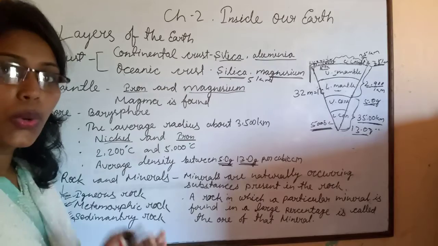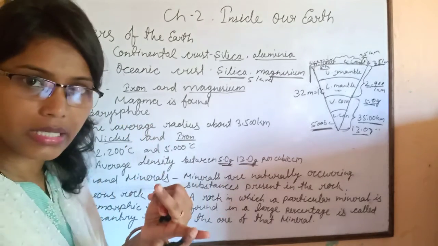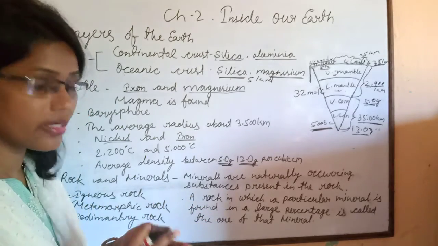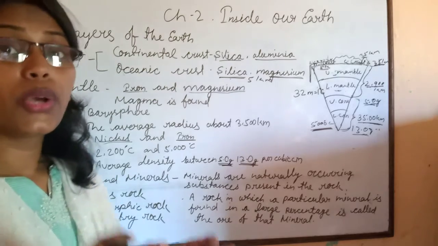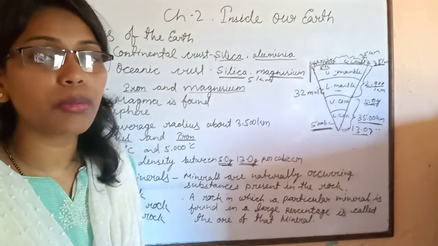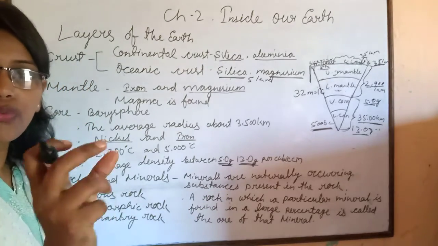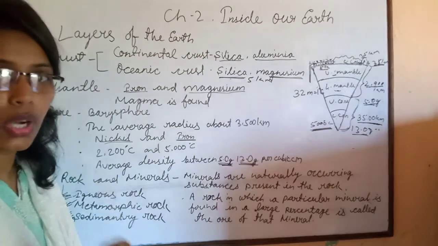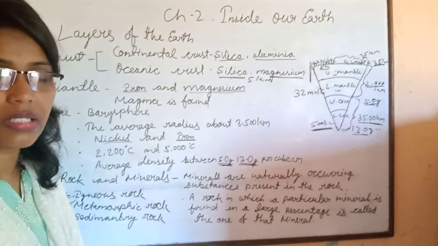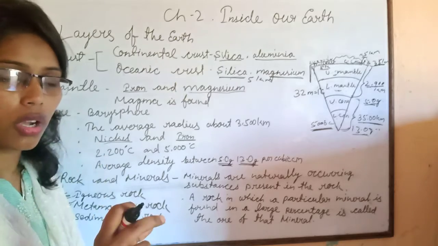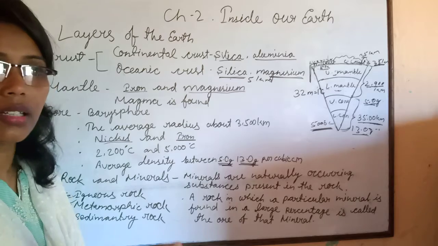Sometimes rocks are very hard and sometimes very soft. Marble is the finest example of a hard rock, and talcum powder, which we apply on the face, is an example of a soft rock. Some rocks are found in loose form, such as salt and sand.